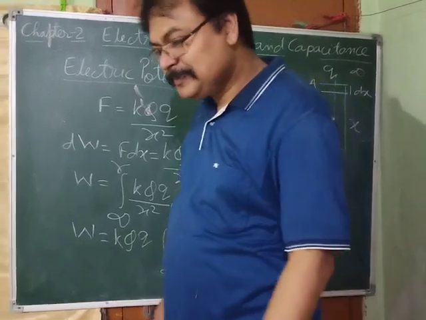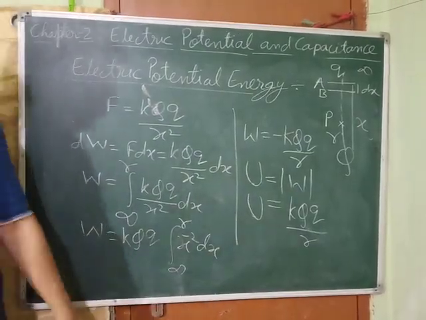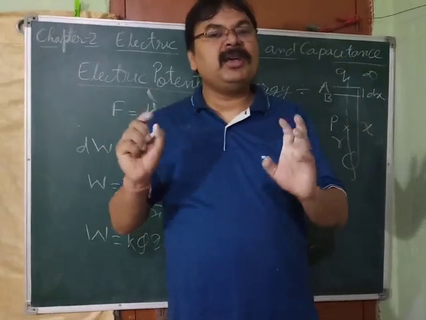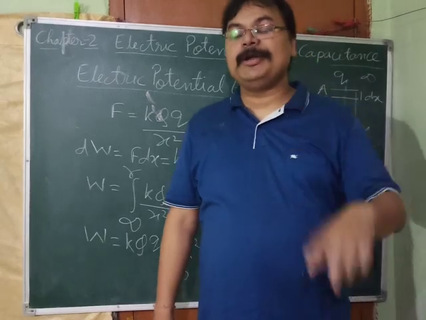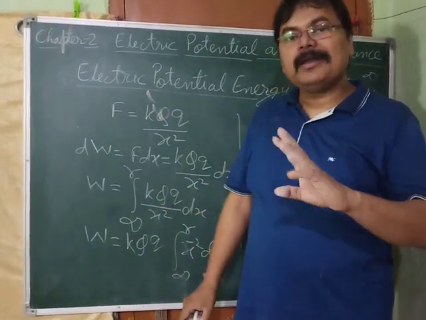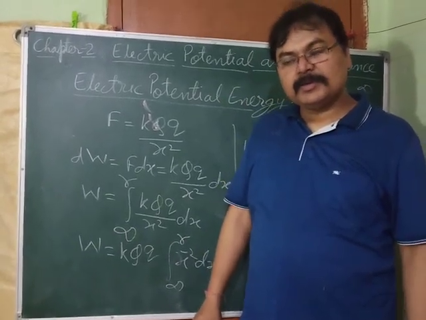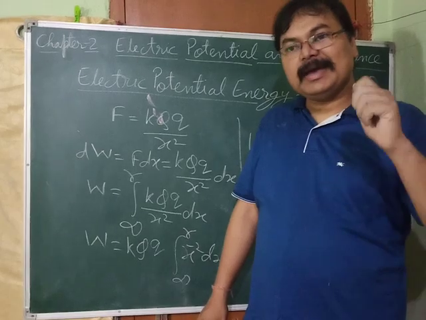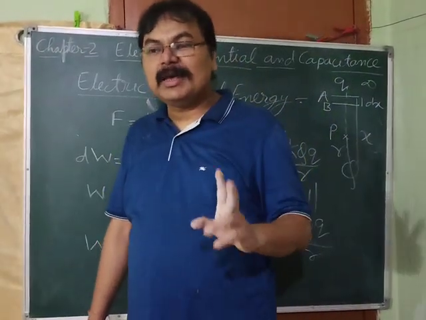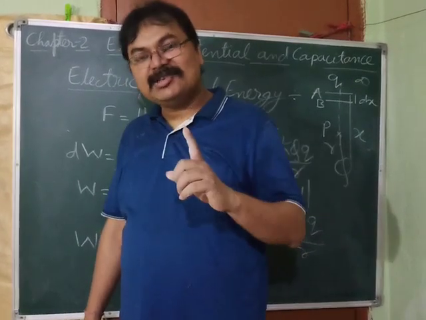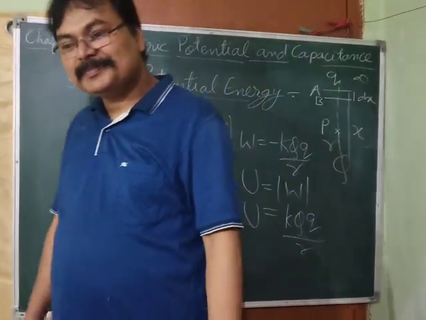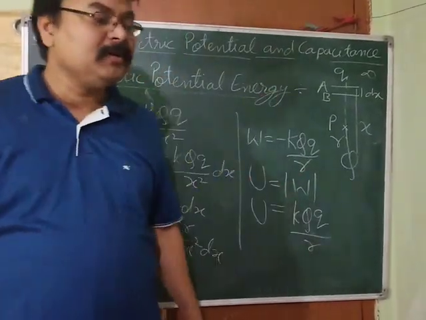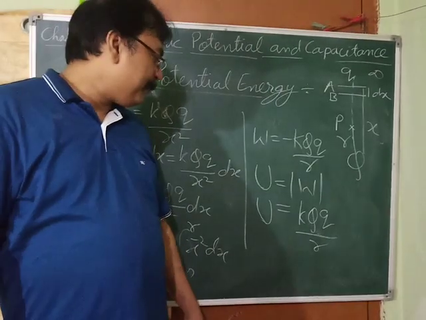The amount of work done in bringing a charge from infinity to a particular point in an electric field without acceleration is defined as the electrical potential energy of that charge at that point. It is a scalar quantity denoted by U.